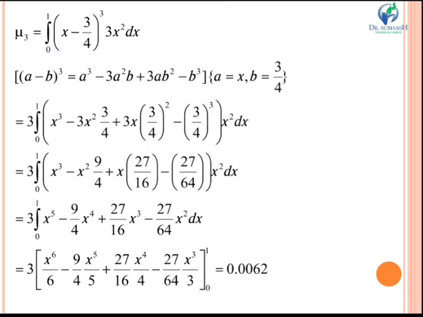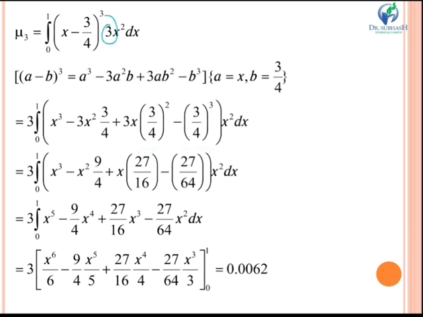Here we have to use the formula of (a minus b) whole cube. The formula is a cube minus 3a square b plus 3ab square minus b cube, where we are taking a equal to x and b equal to 3 by 4. We'll put these values in this equation. You get x cube minus 3x square into 3 by 4, and so on.